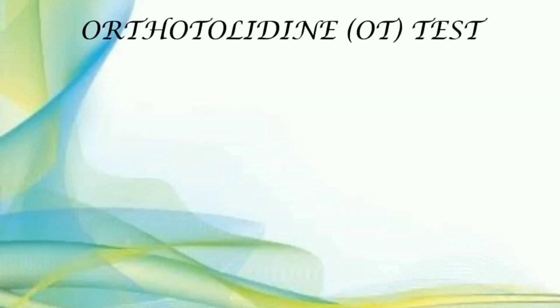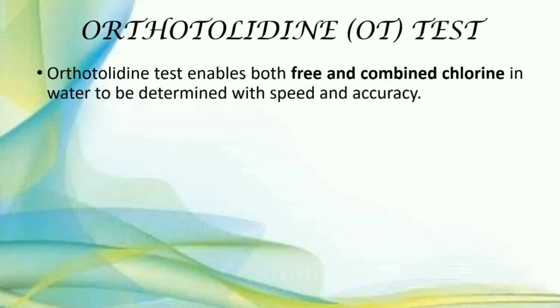Then the orthotolidine test, that is the OT test. The OT test enables free and combined chlorine in the water to be determined with speed and accuracy. Means for detecting free and combined chlorine in the water, we use the test called the orthotolidine test or OT test.